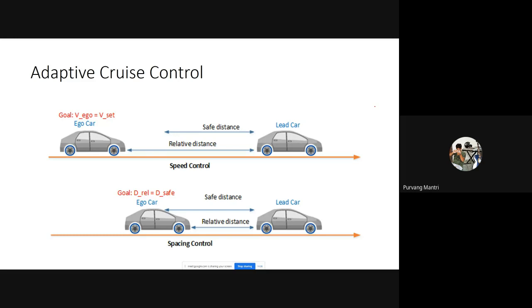So to prevent this, to allow the driver to stretch his leg while doing long tours, cruise control was introduced. And cruise control is a system which locks the speed of the vehicle, which is set by the driver. So let's say you want the vehicle to run at 80 kmph, you turn on the cruise controller at 80 kmph, and it will hold the speed of the vehicle at 80 kmph. Even if the driver lifts his right foot off the accelerator pedal, the speed of the vehicle will remain maintained and controlled at 80 kmph.